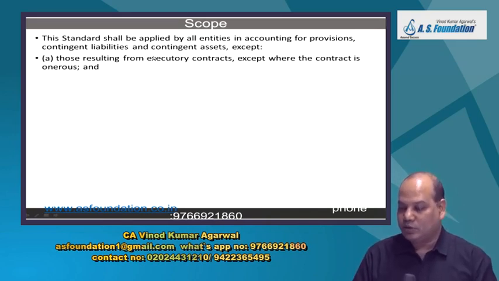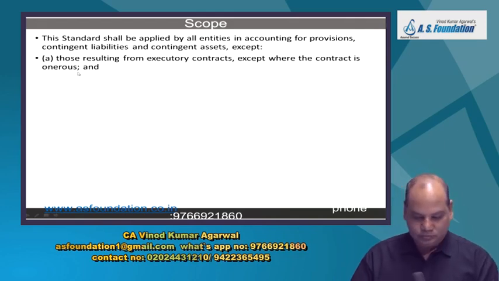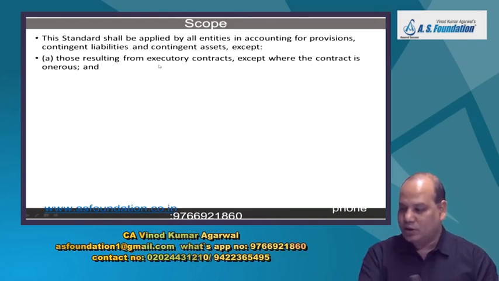Standard is not applicable to executory contract. But there is an exception, except where the executory contract is onerous. This is called exception and then exception to exception. So does it mean that it is applicable to onerous contract?